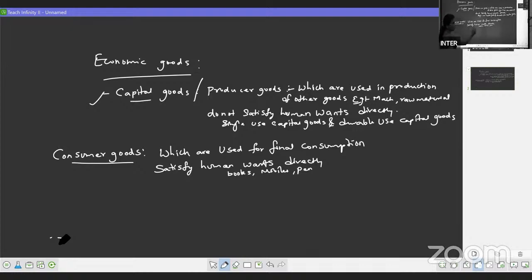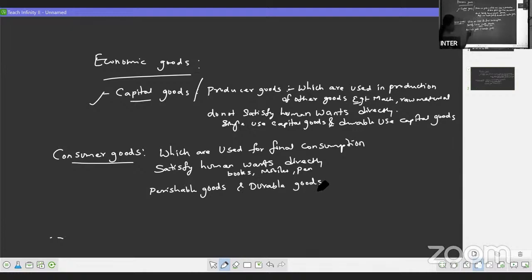They satisfy human wants directly, and you have to write down the examples for this. So this completes your 2 marks, and these consumer goods are divided again into perishable and durable goods.